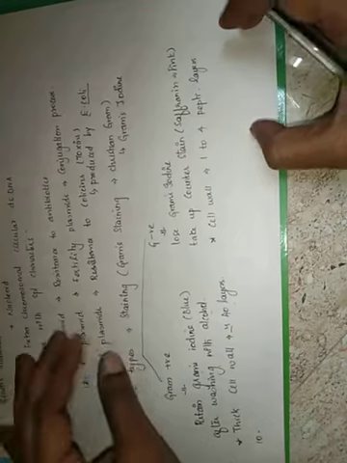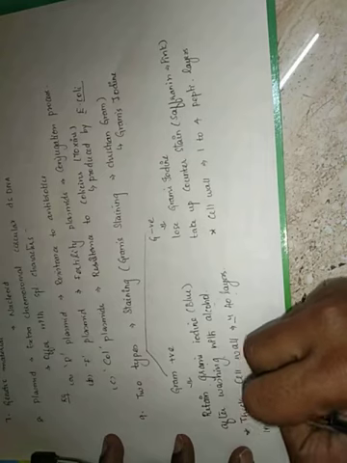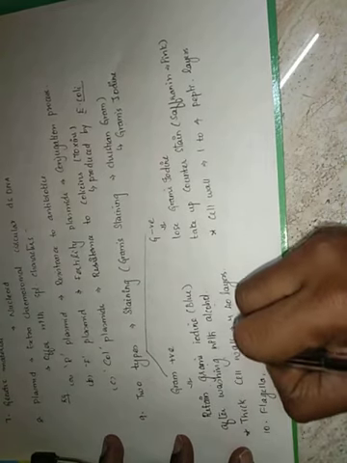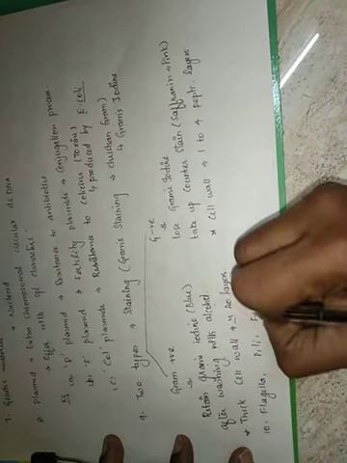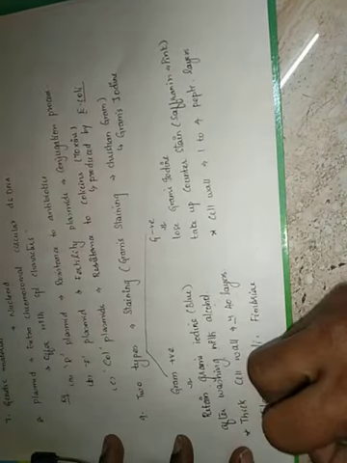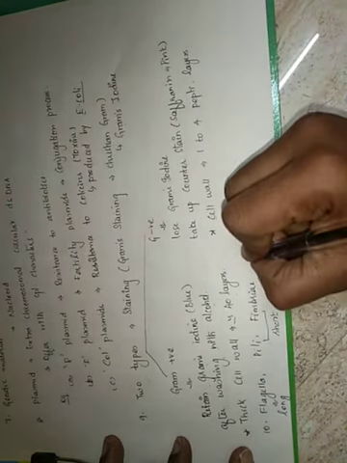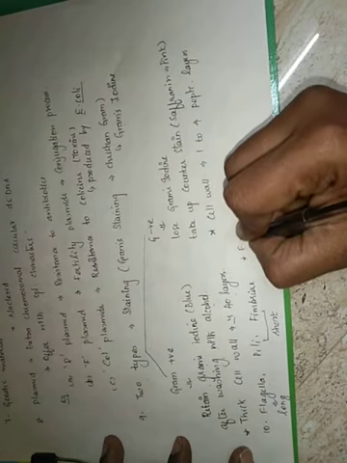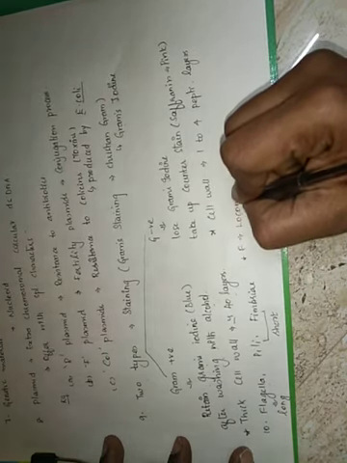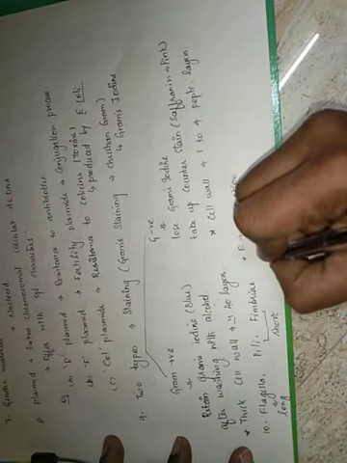And the next part of the cell is structures that are attached to the external surface of the cell, which can be flagella, pili, or fimbriae. Here flagella are long hair-like outgrowths, whereas pili and fimbriae are short hair-like outgrowths. Flagella help in locomotion, that is the movement of the organism from one place to the other.